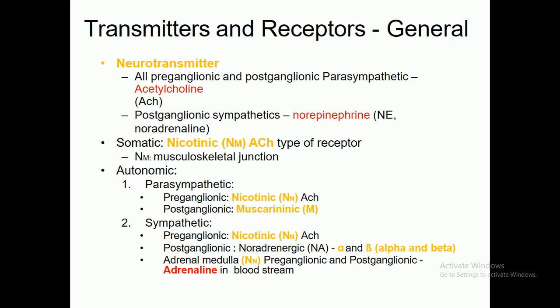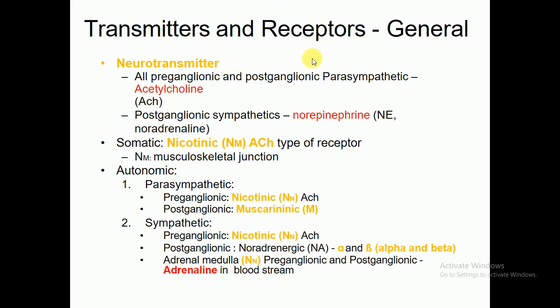Now come toward the transmitter and receptors. As we know, receptors are the drug binding sites. Pharmacologically or physiologically, receptors are macromolecules, protein in nature. But in this case, receptors are the drug binding sites. How these neurotransmitters are released, and then move across a proper pathway to reach their target sites.